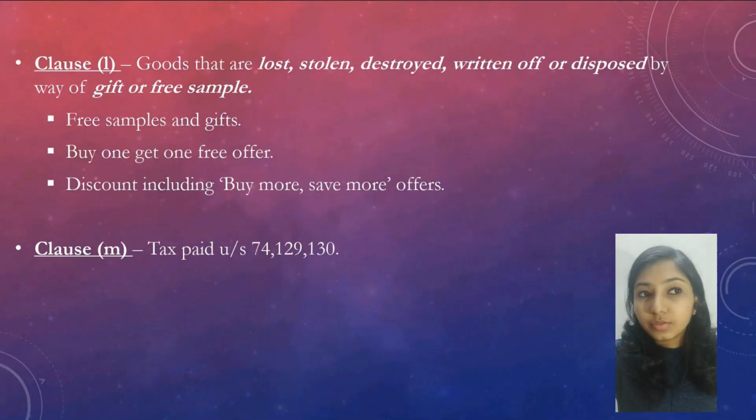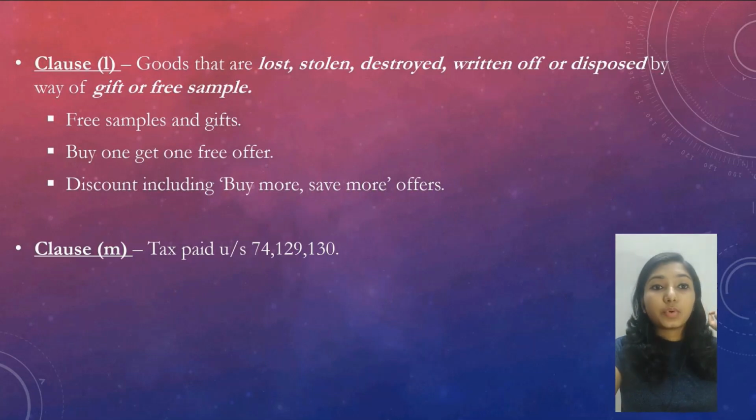L deals with the goods that are lost, destroyed, written off, disposed of by way of gift or free sample. Clause M is the tax paid under Section 74, that is tax evasion, Section 129, detention, seizure and release of goods and conveyance in transit, or Section 130, that is redemption of the confiscated goods or conveyance.